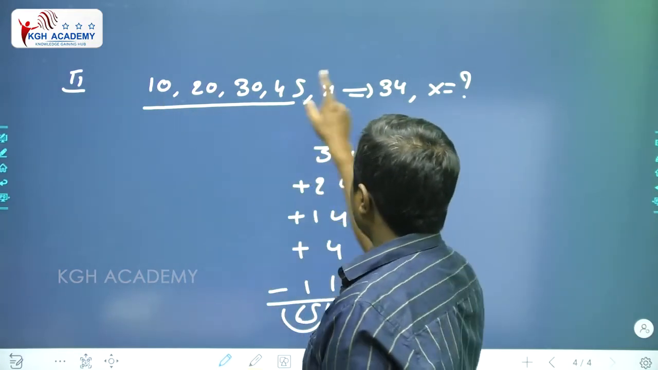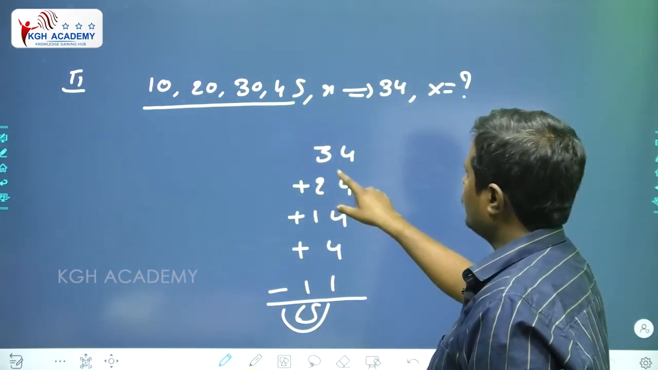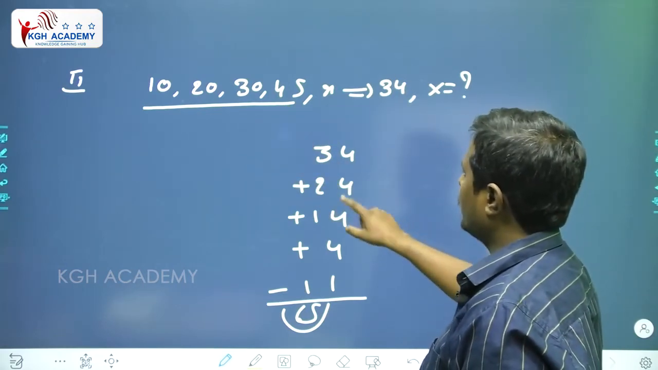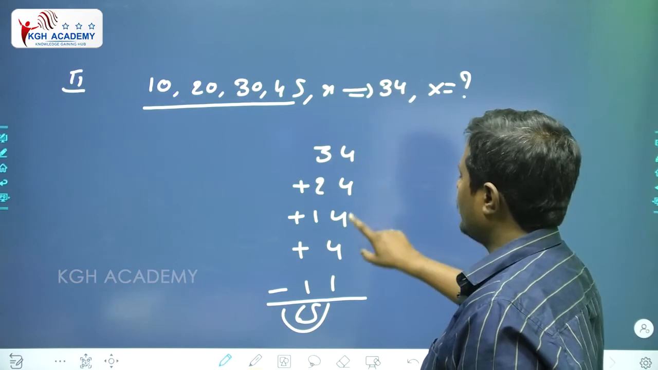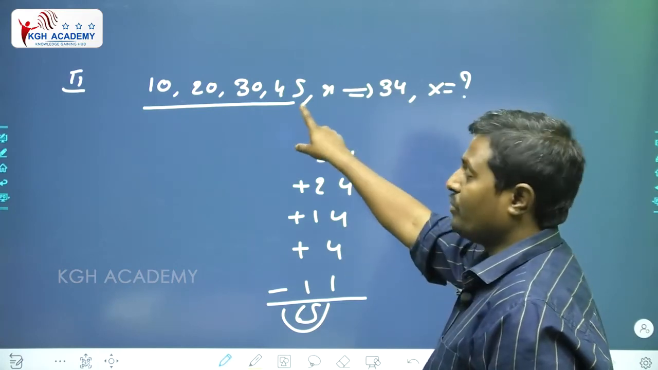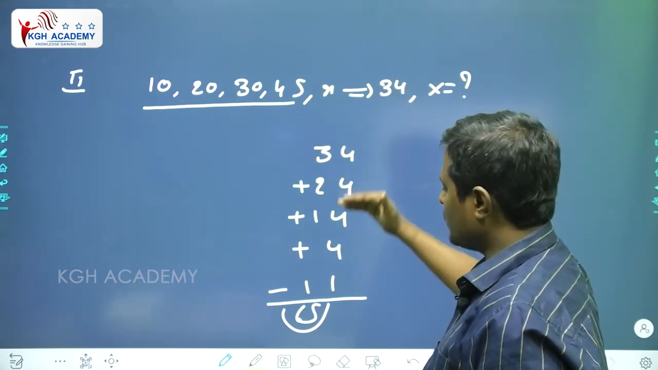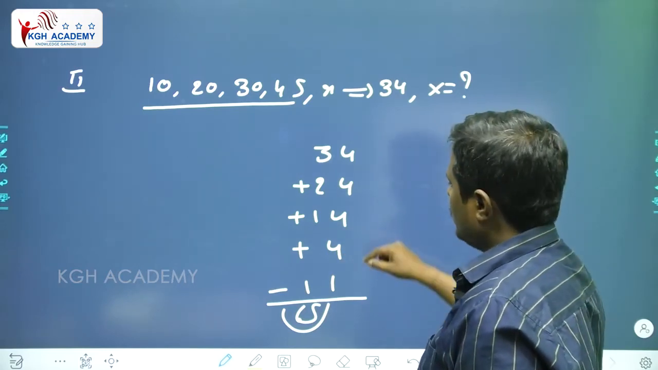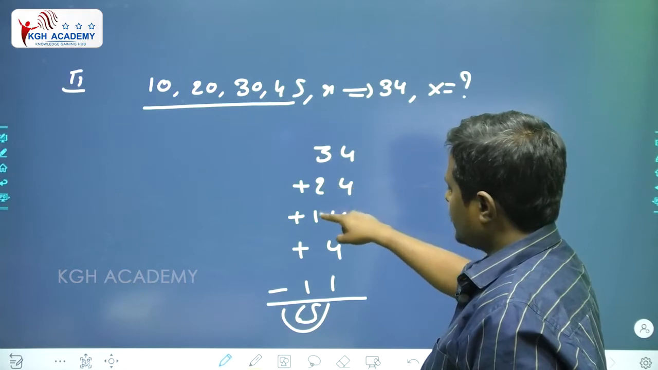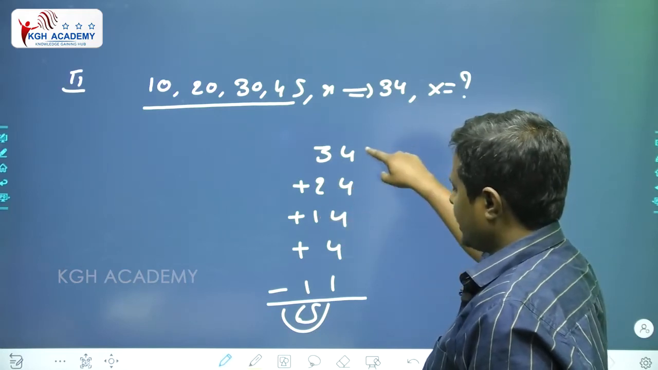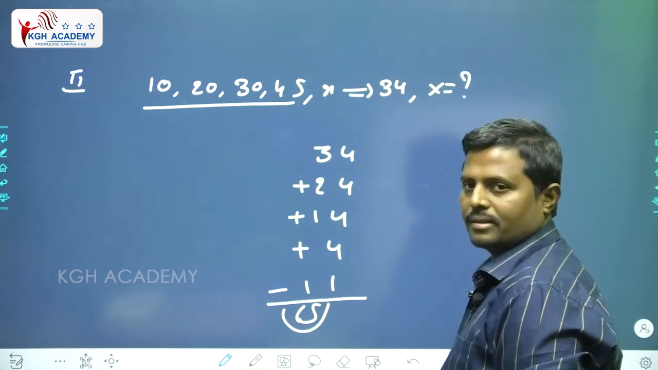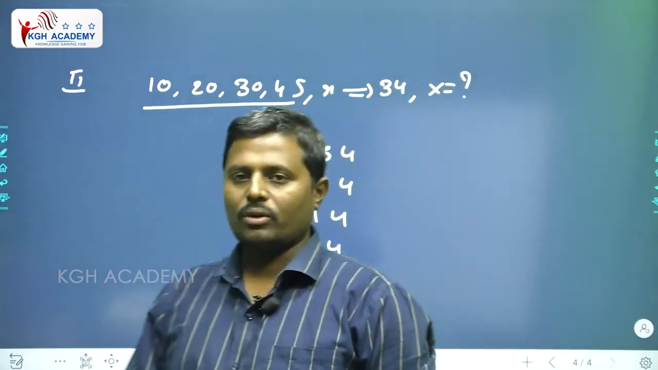If we compare 10 with 34, how much more? 24. If we compare 20 with 34, how much more? 14. If we compare 30 with 34, how much more? 4. If we compare 45 with 34, it is less by 11. So 30, 50, 60, 76. 76 minus 11 is equal to 65. 65 is the answer.